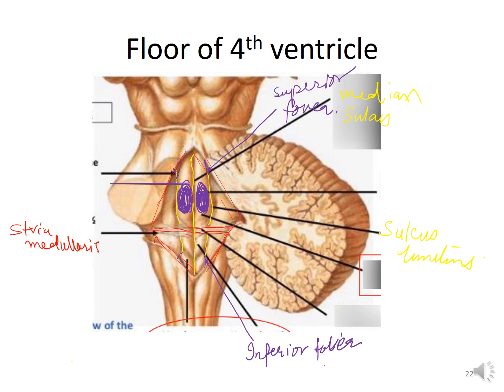So this is also known as the internal genu of the facial nerve. These are the motor fibers of the facial nerve looping around the abducent nucleus. So the protuberance formed by these fibers is the facial colliculus.